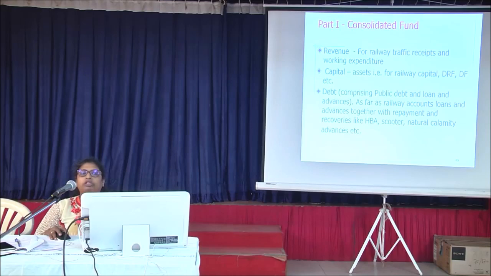Under revenue, it will show both the earnings and the expenditure. Whereas for capital, it will show the assets under the expenditure for capital, DRF, DF, RSK. Now there is no more DRF, it is RRSK. Next, debt. This comprises loans and advances like HBA, scooter, natural calamity advances, computer advances, etc.